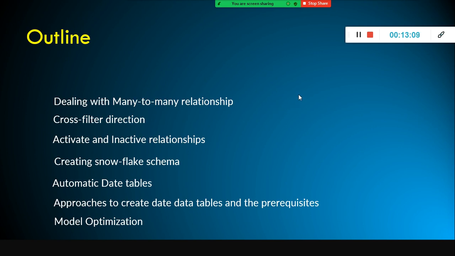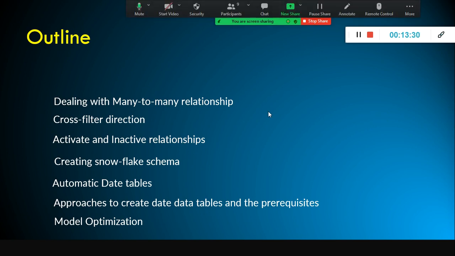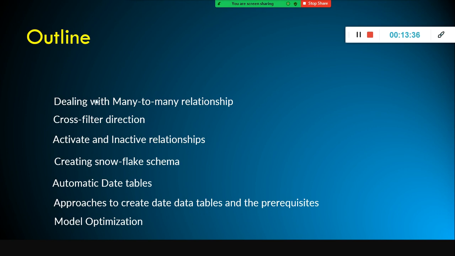Another simple example is employee and projects. A single employee can work on multiple projects, and also a single project will have more employees. You cannot complete a project with a single employee. Right? So this is another example of a many-to-many relationship. Many-to-many relationship is not supported in Power BI. Please note it down.